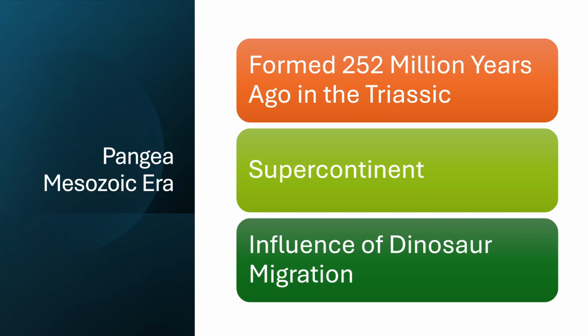Pangaea. Pangaea formed about 252 million years ago during the Triassic. Through large-scale plate convergence, this supercontinent created a single connected landmass where animals and plants could move freely, forming one global ecosystem. Eventually, rifting began to pull Pangaea apart. By the Jurassic, mantle convection currents accelerated the breakup, dividing Pangaea into two major landmasses, Laurasia and Gondwana. This breakup dramatically changed ocean circulation, climate patterns, and migration routes.